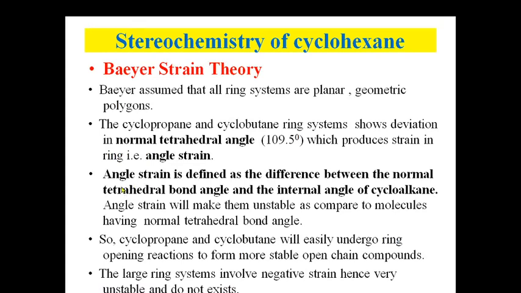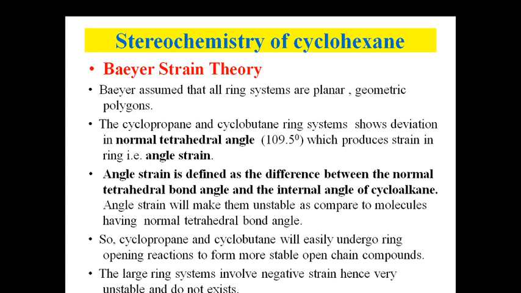So what happens due to this angle strain? This angle strain will make the molecule unstable as compared to the molecules having a normal tetrahedral bond angle. So the molecule becomes deformed. This is also known as a deformation of molecule. Okay. So cyclopropane and cyclobutane will easily undergo ring opening reactions because they are highly unstable.